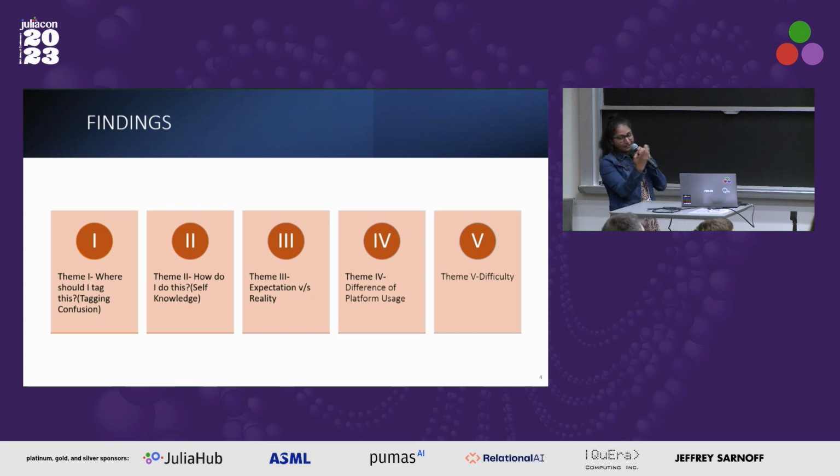So the findings. These were the 5 themes that I had. Theme 1 was how people were tagging the questions. Then, they didn't know how to do this thing, and what I expected versus what was the reality. And the 4th theme was difference of platform usage. Just a quick heads up, I have compared Julia Discourse and Stack Overflow. And the last was what difficulty they face.